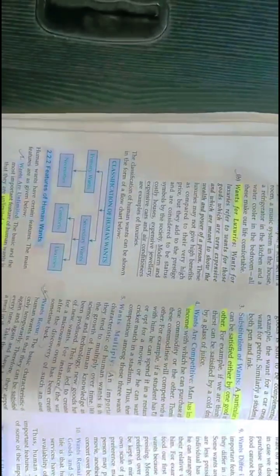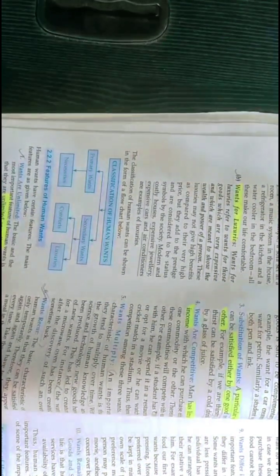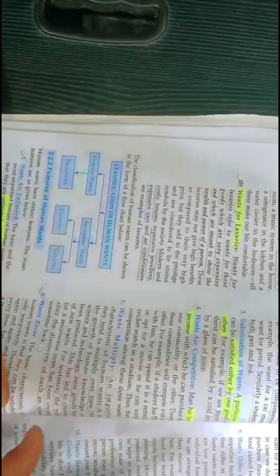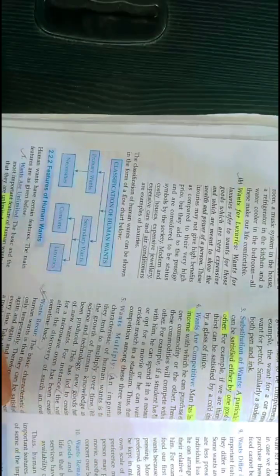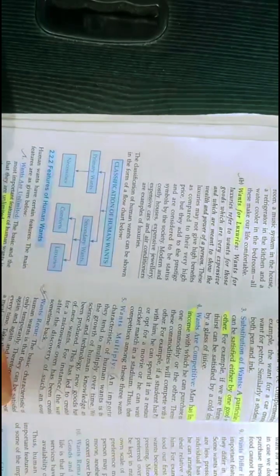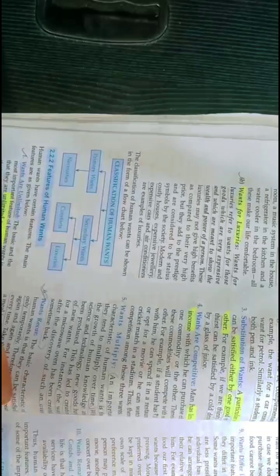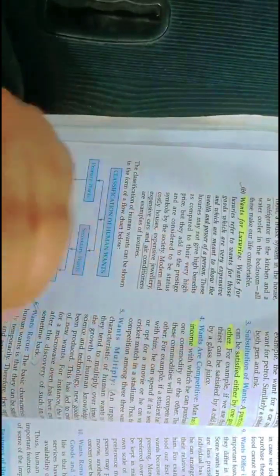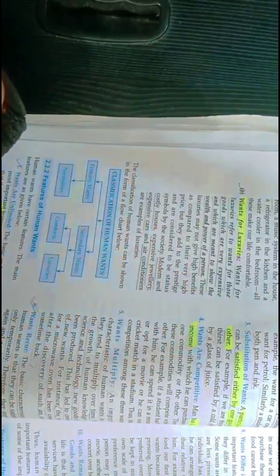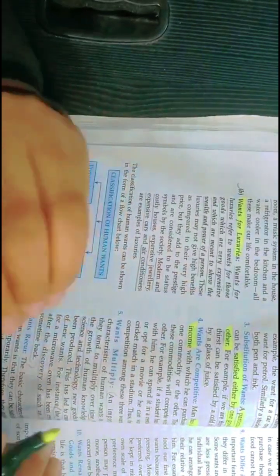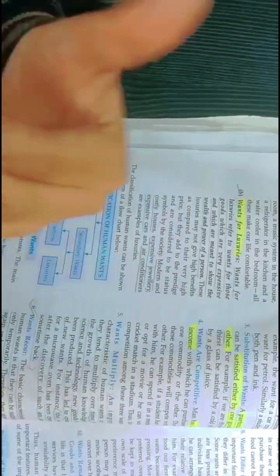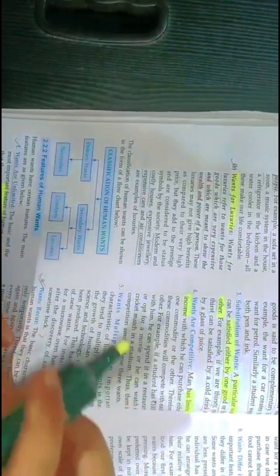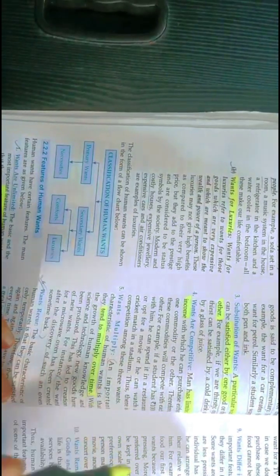Next, point number 5, want multiplicity. For example, when you were a child, you just wanted a ball, but when you grew up, you wanted a ball as well as a bat. Suddenly you grow up, you want ball, bat, and the stadium. So, wants multiply with your age, with your learning, with your maturity, with science as well as technology. Hence, we can conclude that wants tend to multiply over time. So, this is the keyword.